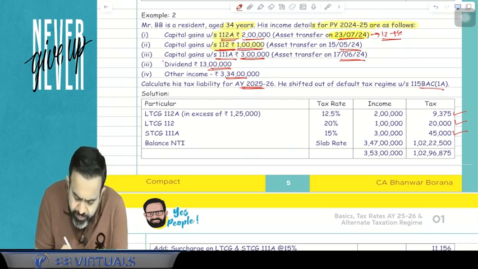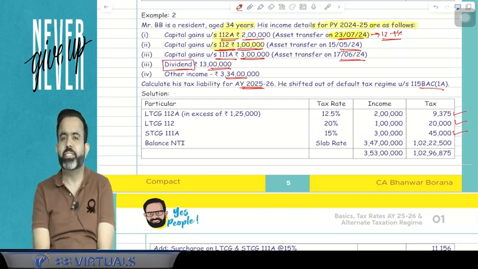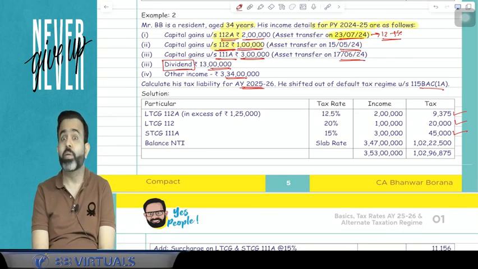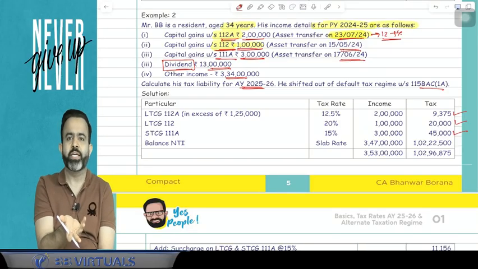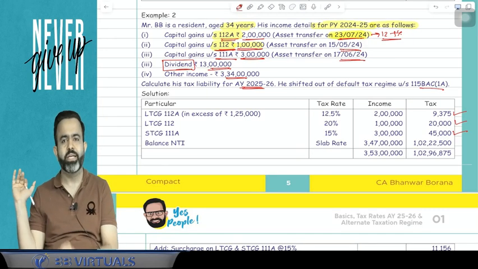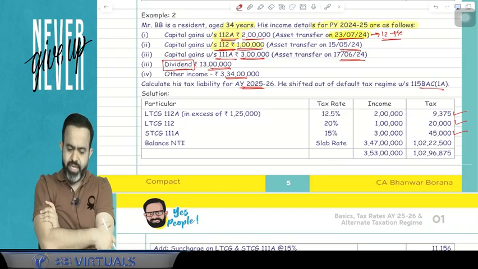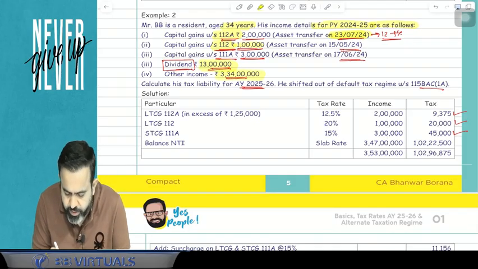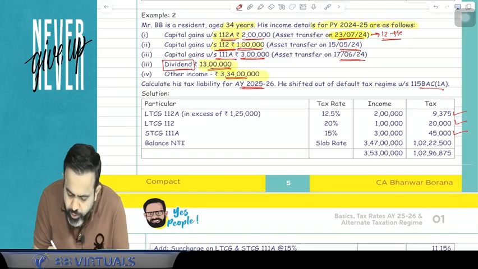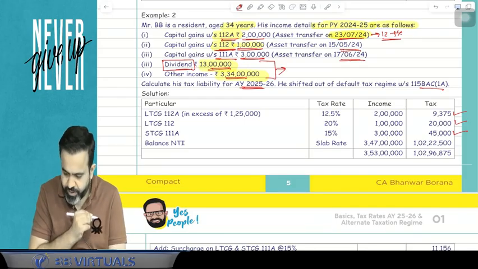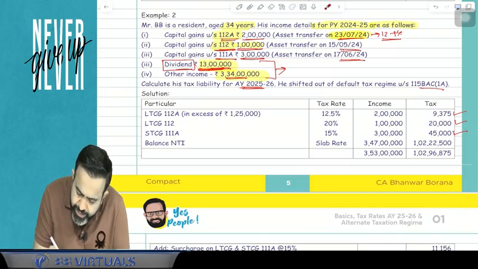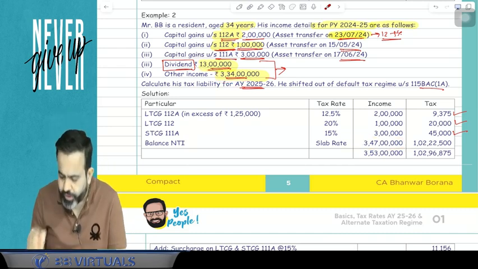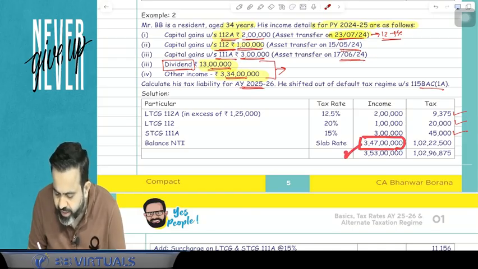Now guys, this dividend is taxable as per slab rate. If you remember from your intermediate, dividend is part of your income from other sources, and for dividend there is no special tax rate. It is taxable as per slab rate only. So here 13 lakh rupees and 3 crore 34 lakh rupees, these two incomes are going to be taxable as per the slab rate. So the total is 3 crore 47 lakh, which is going to be taxable as per the slab rate.